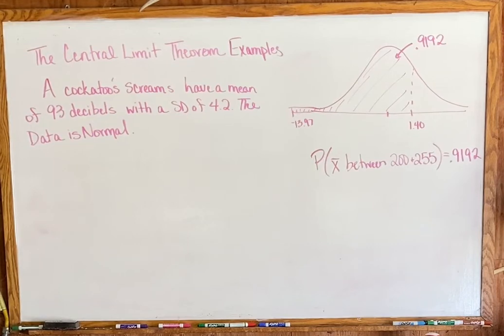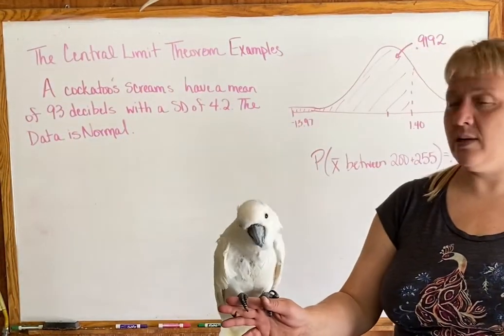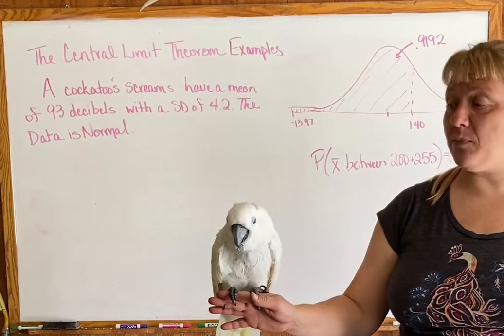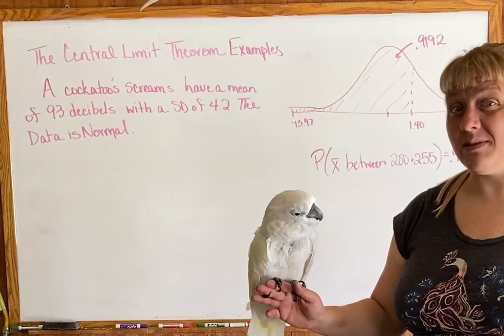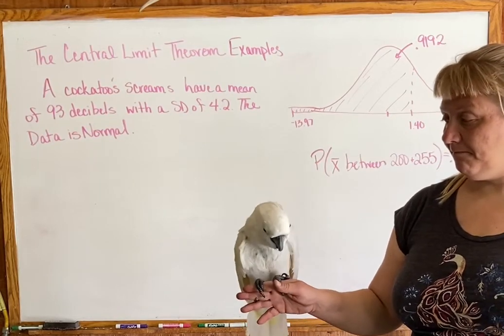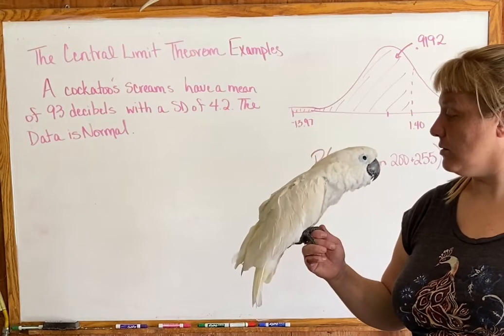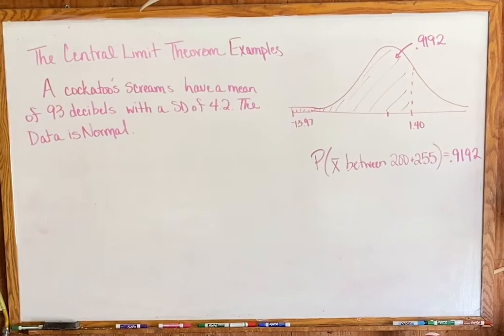So we're using the cockatoo as our example because one of our class members who has learned every lecture of statistics right along with you is Handsome. Now, Handsome is a very special bird because he does not make a lot of noise. Aren't you a good boy? See, did you ever know he was even sitting here? Yep. So Handsome knows a lot of calculus and a lot of statistics, don't you? Who's a good bird? Okay, he's gonna go back and sit and watch some more.